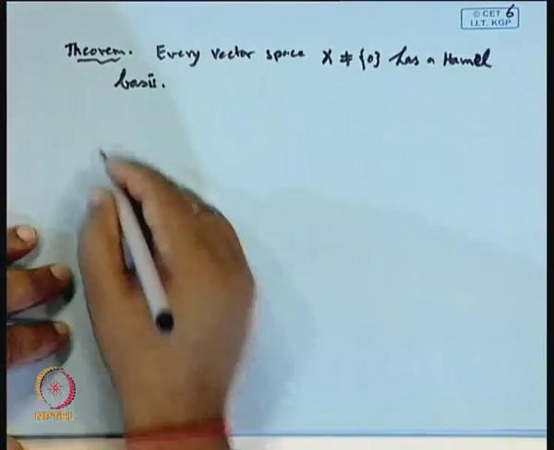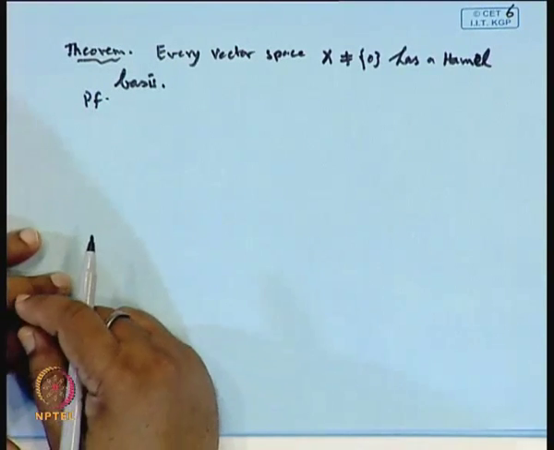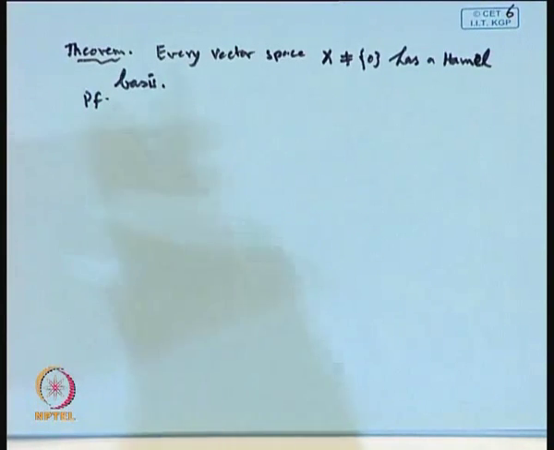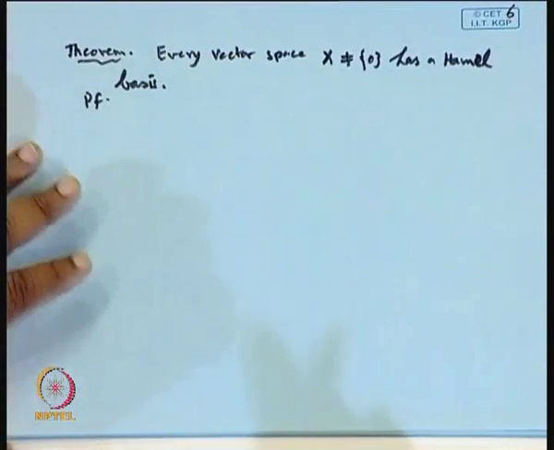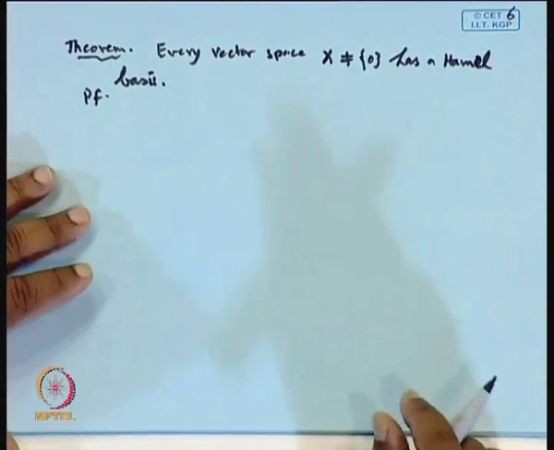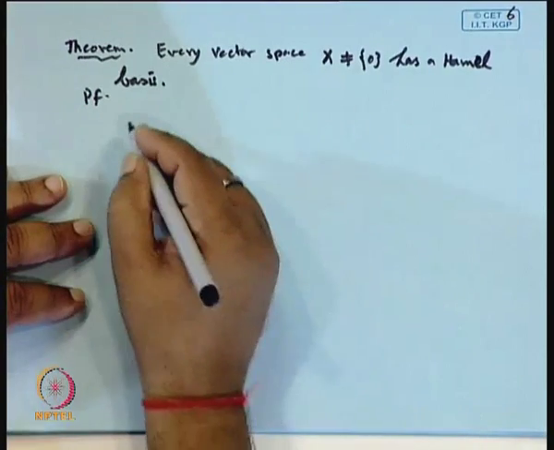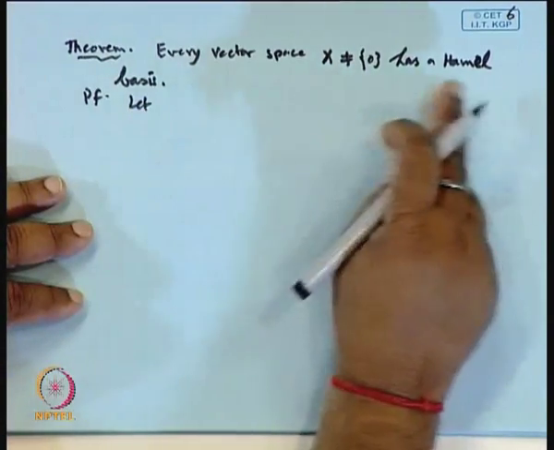Proof. We know that if X is a vector space and V is a subset of X which is linearly independent and the span of V is X, then we say V is an algebraic basis or the Hamel basis.